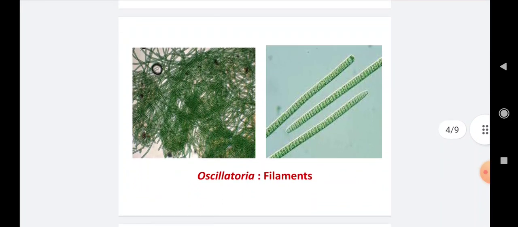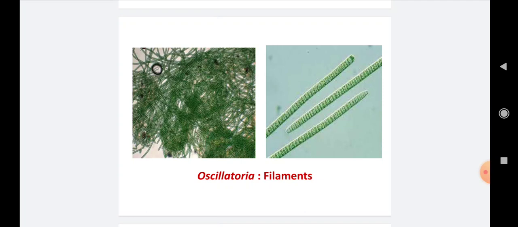So these are two photographs. The first is of Oscillatoria filaments. You see in the first photograph many Oscillatoria filaments are mixed with each other, and they form a mat-like structure on the water bodies. The first photograph shows the natural view of the Oscillatoria filaments, and the second photograph gives us an idea about the microscopic view.